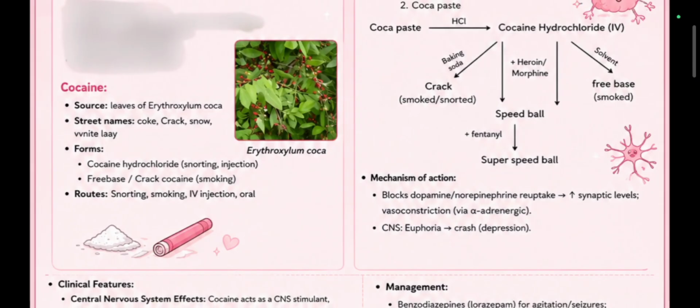Now, what is the source of cocaine? We all know what cocaine is, but we also have to know the source of cocaine. Leaves of Erythroxylum coca. Remember the plant name, Erythroxylum coca. Street names are coke, crack, snow.